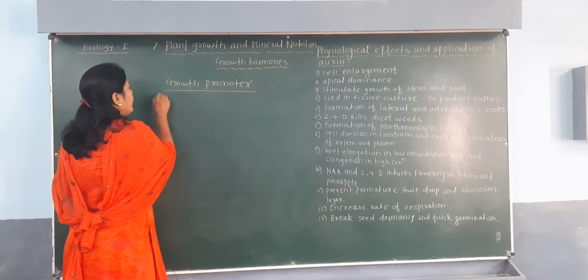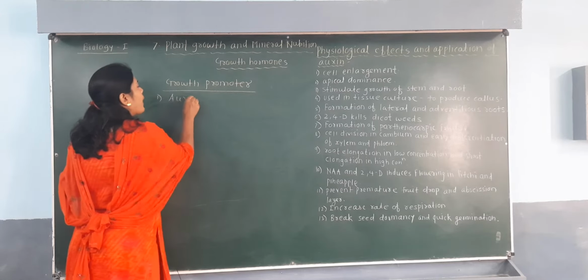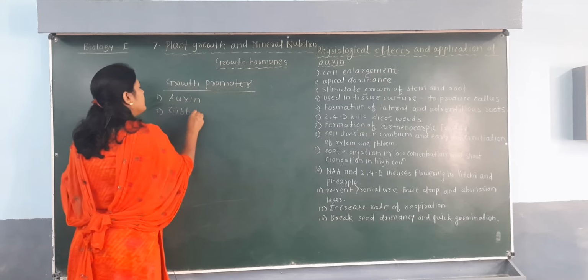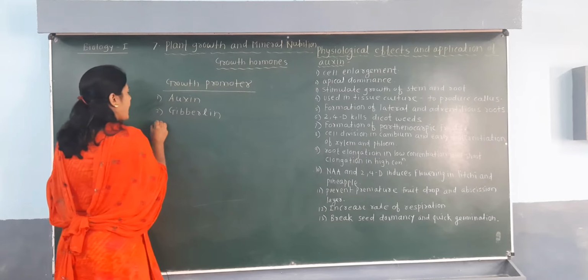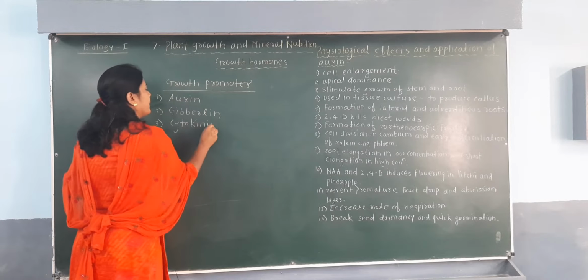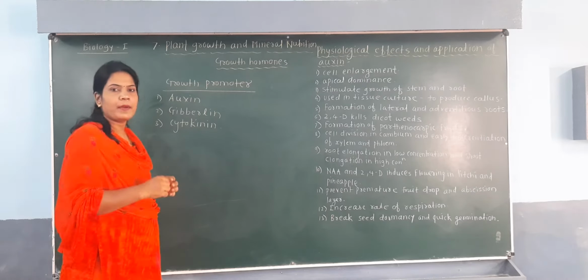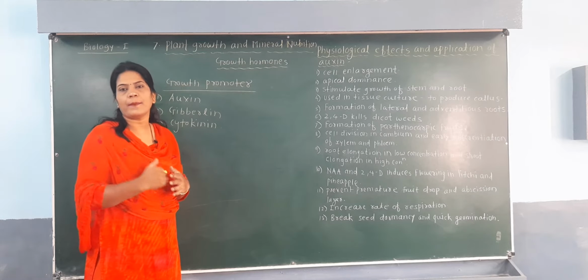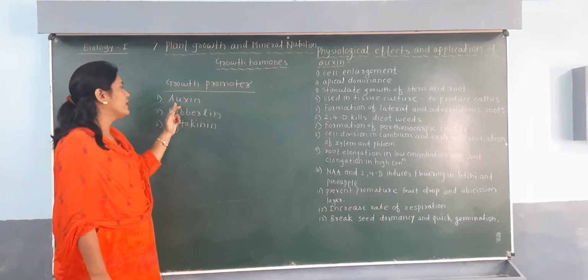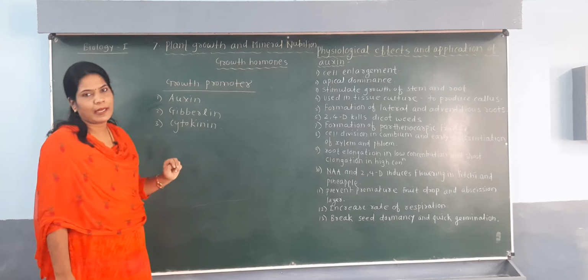In this we will discuss 3 types of hormones: auxin, gibberellin, and the third hormone is called cytokinin. You have to remember that there are 3 types of hormones which are called growth promoting hormones: auxin, gibberellin, and cytokinin.